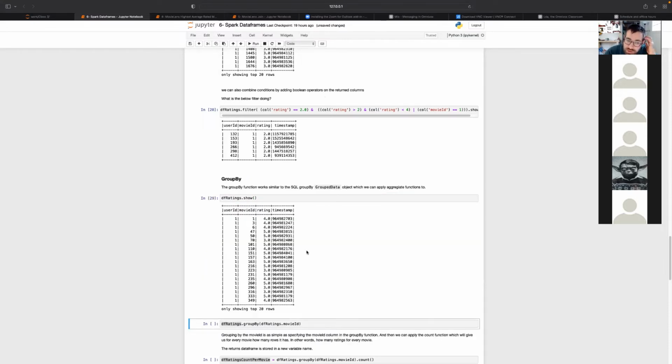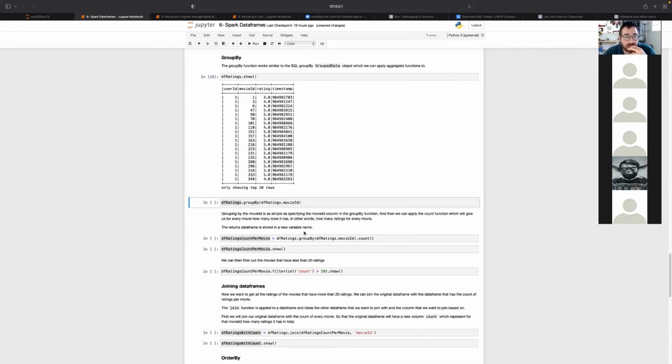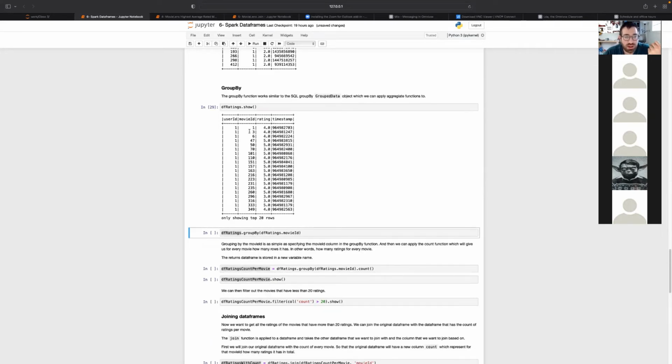This is the data we have. Now, to group by, let's say we want to group by the movie ID. Like in here, we're trying to find how many ratings a movie has, or the average rating for movies. So we basically want to group by the movie ID.